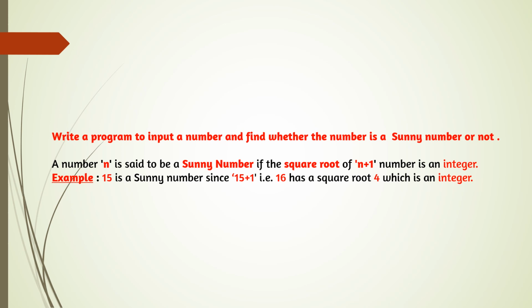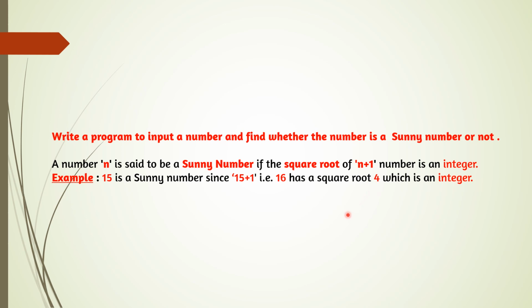A number n is said to be a Sunny number if the square root of n plus 1 is an integer. For example, here we are giving 15. 15 is a Sunny number. Why? Here we can see n plus 1. That means 15 plus 1 is 16, and then the square root of 16 is 4.